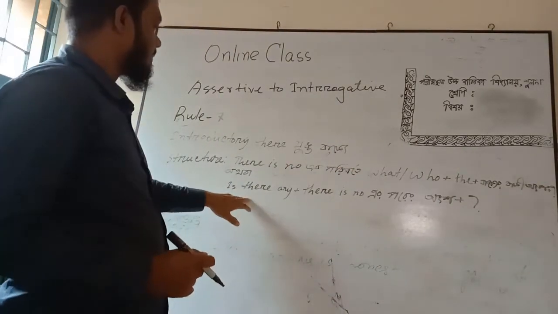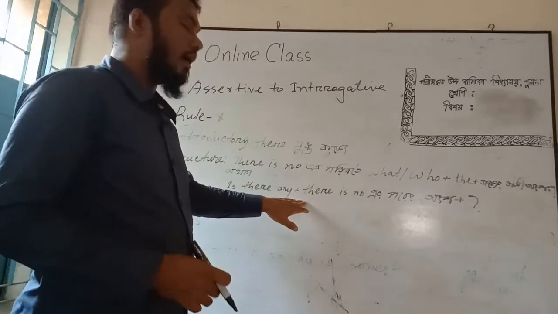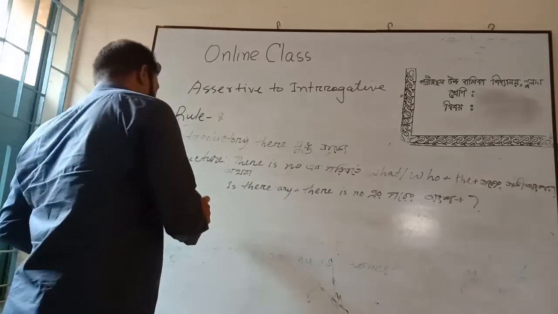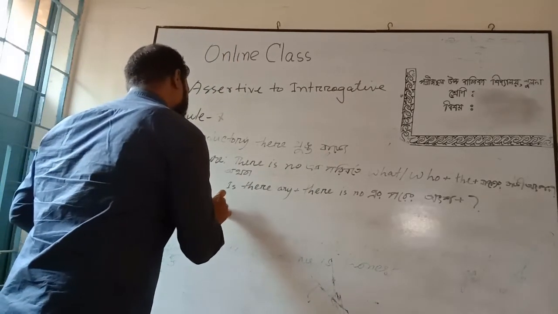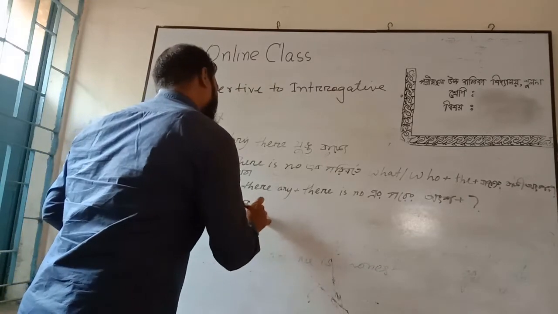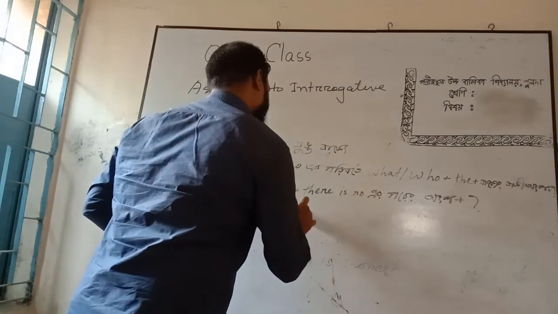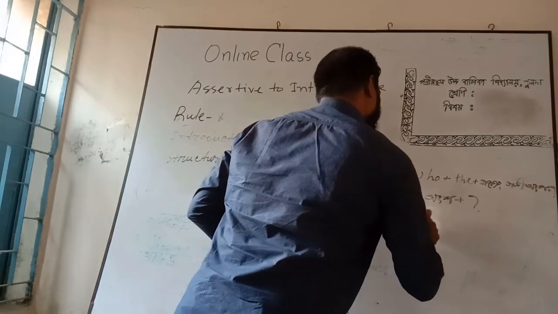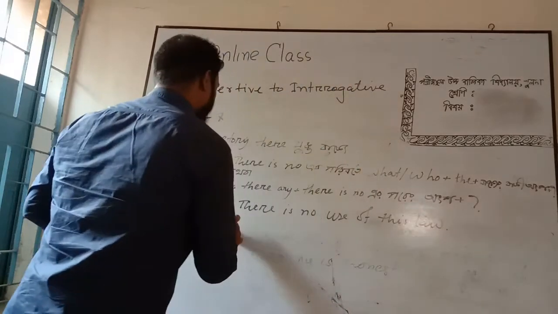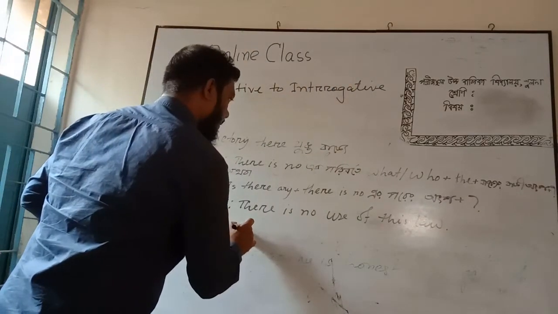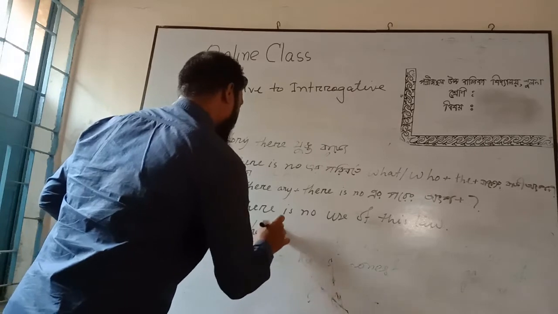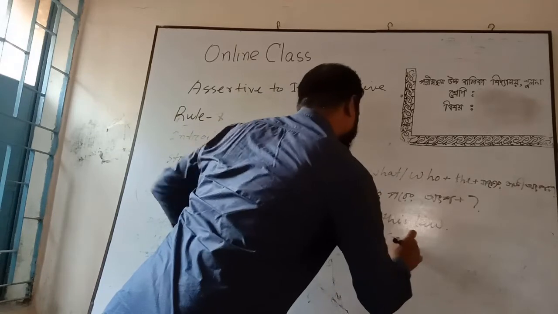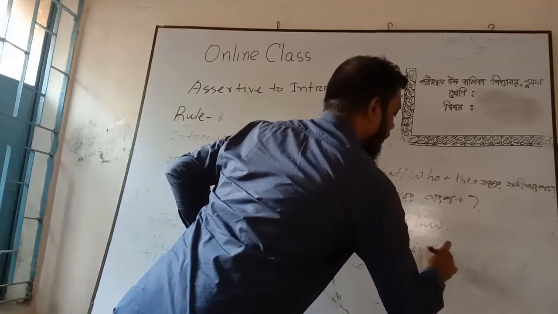Or, is there any plus the other part after there is no. For example, there is no use of this law. What will be the answer? According to the structure, what is the use of this law?